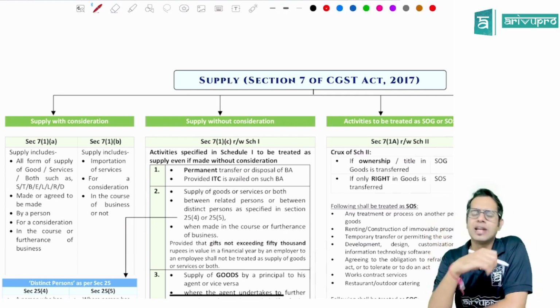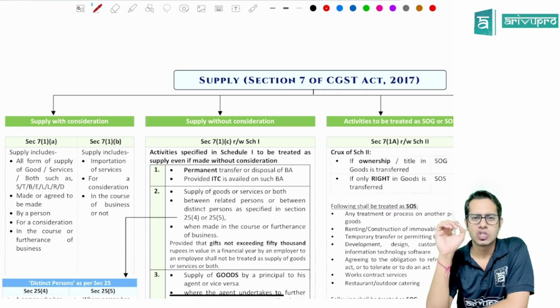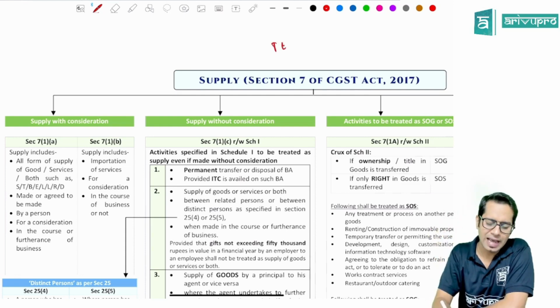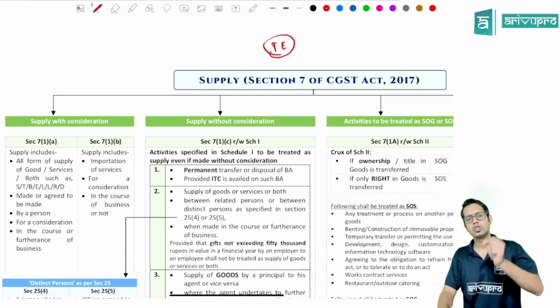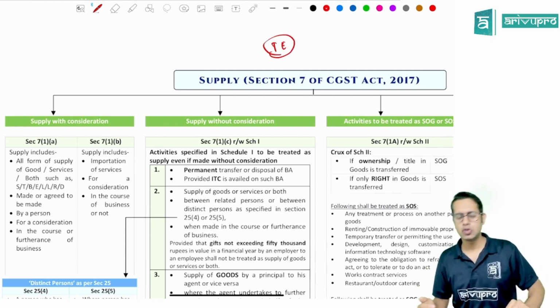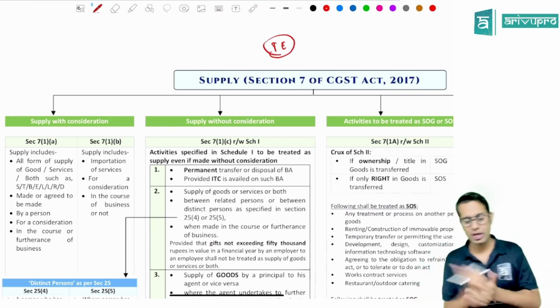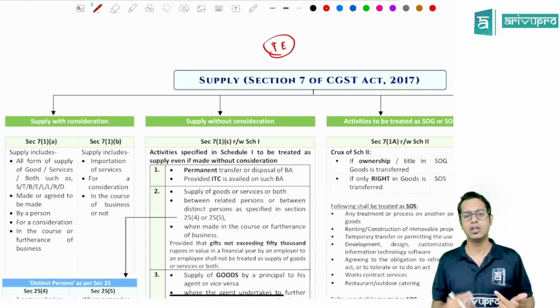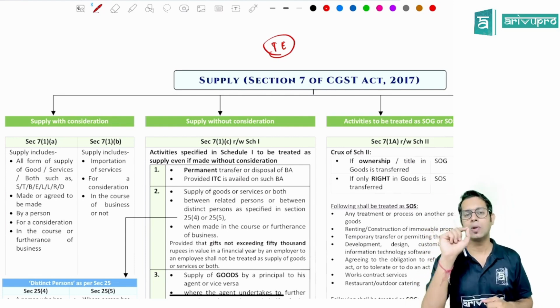The taxable event under GST law is supply of goods or services or both. What do you mean by taxable event, sir? Taxable event is an event because of which you are paying the taxes. It is the reason because of which you are paying the taxes. Why are you paying GST? You are paying GST because of supply of goods or services.